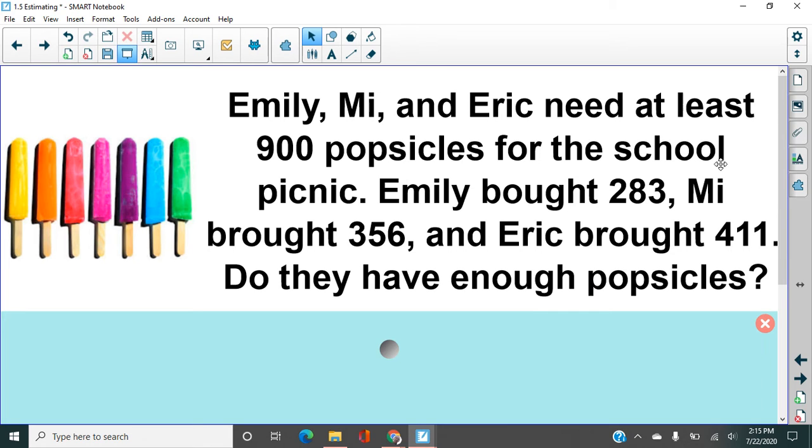Are you going to round each one of these to the hundreds place and then add them up? Are you going to choose a friendly number, that close-to estimation? Are you going to make this 350? Or are you going to do the front ends of these numbers, to use that method? So you have 3 different ways that you can estimate as you practice this problem. So take a moment and give that a try.